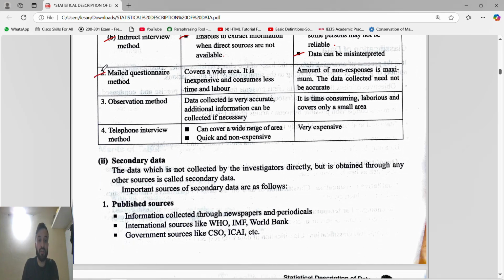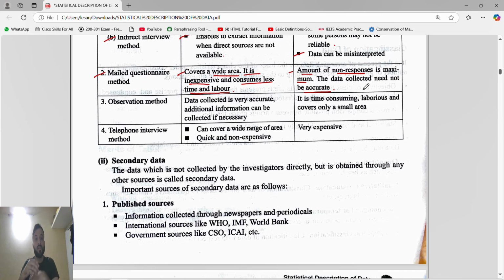Next is the mailed questionnaire method. The mailed questionnaire method, guys, covers a wide area. It is inexpensive and consumes less time and labor, because you mail directly to that person. But the thing is, the amount of non-response is maximum, guys. The data collected need not be accurate.